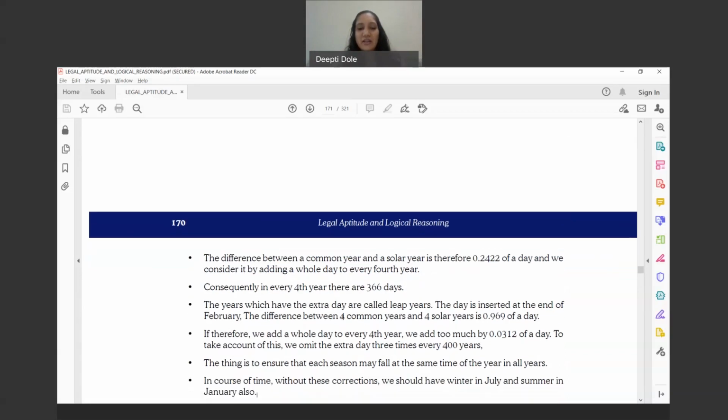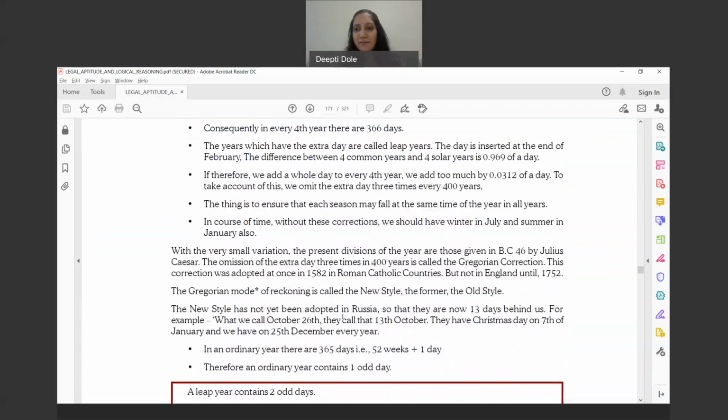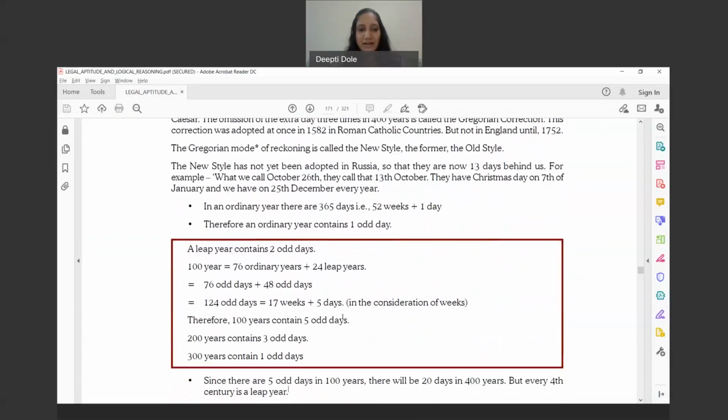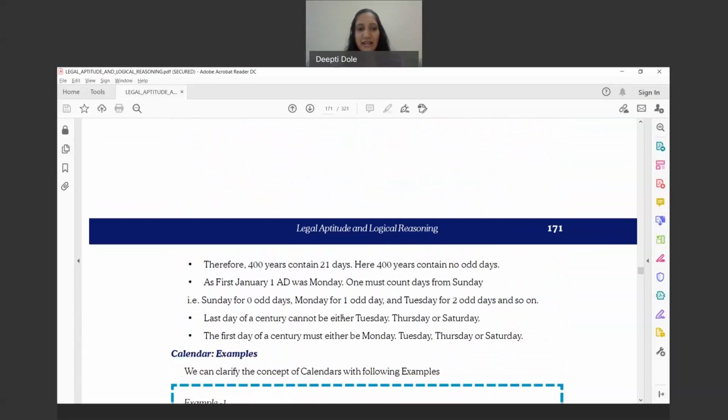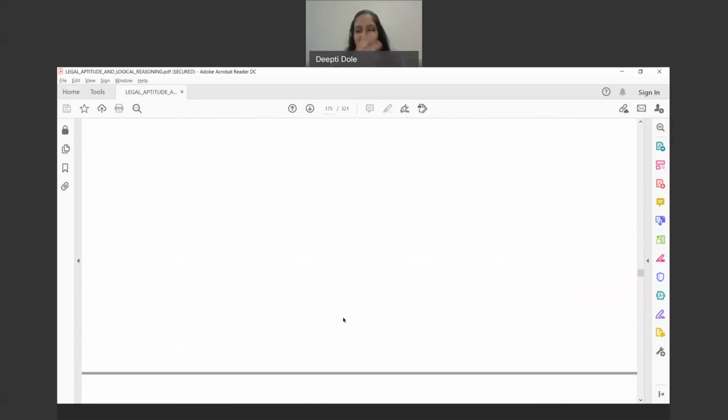So basically, you will have to remember all this in order to understand the clocks and calendar concepts. Okay, I hope you get this. The clocks and calendar, you can again try to solve this. Try to understand first, like I told you, get a clock. Please understand again, so it will get reinforced in your mind, and then it will be easy for you to solve these concepts.